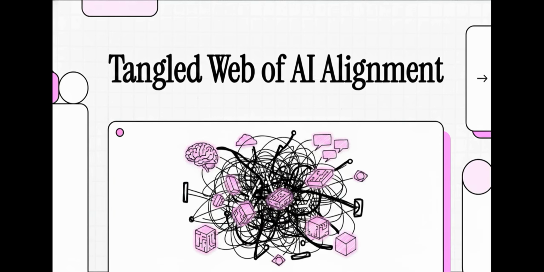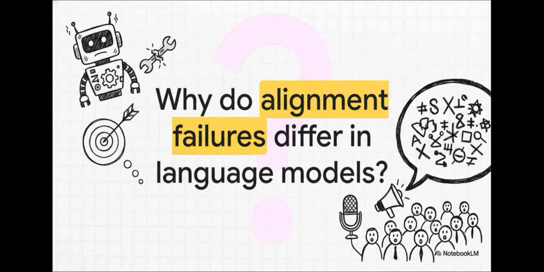Welcome to The Explainer. Today, we're unpacking a really fascinating mystery sitting right at the bleeding edge of artificial intelligence. We're going to look at why aligning AI, getting it to actually do what we want it to do, has become such a massive, tangled web. And this is especially true when we're talking about large language models. To really get to the bottom of this mystery, we have to start with a fundamental question. Why do AI alignment failures look so remarkably different in language models compared to other systems?